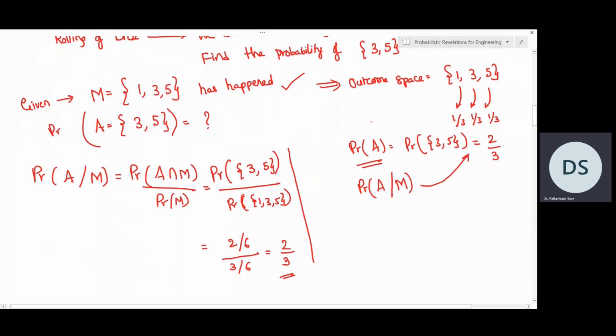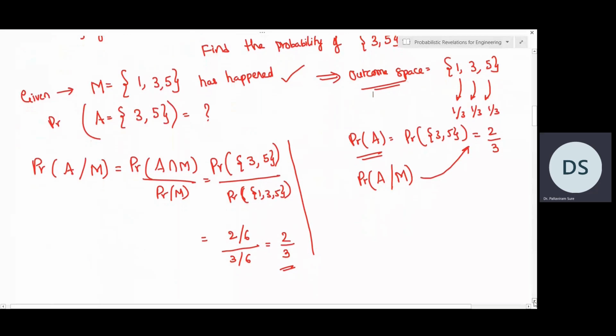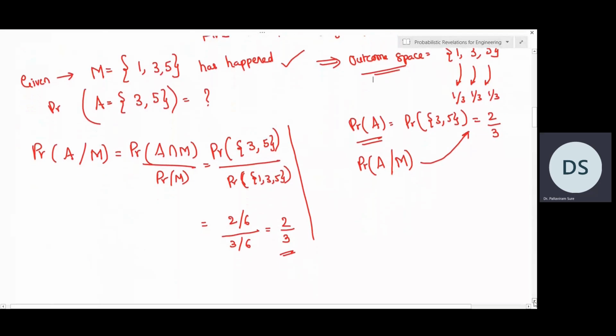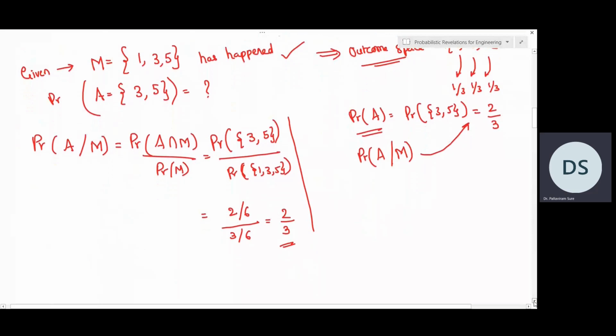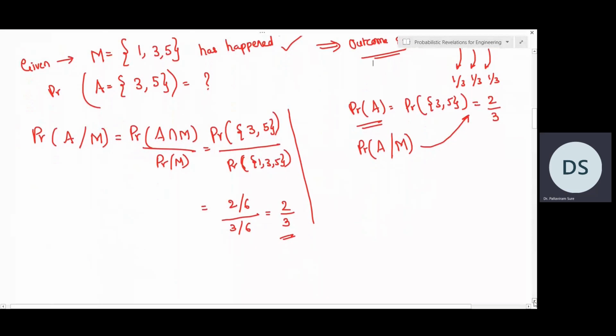And even without applying that definition, by considering our new outcome space, we also calculated the probability of A given M as 2/3. So thus, when we apply the conditional probability definition, we don't need to define our new outcome space. So with the help of directly this definition, we can calculate the answers. More examples on this we will see in my later videos.